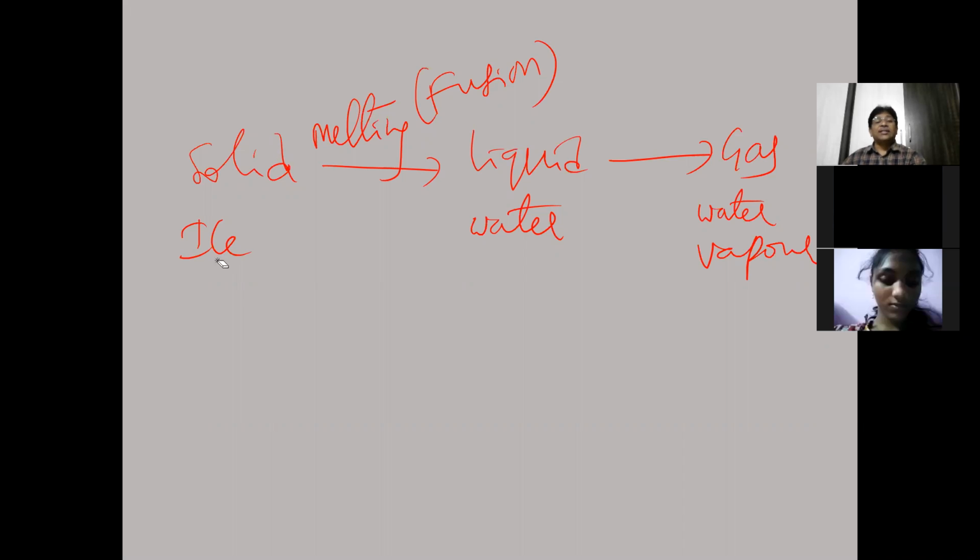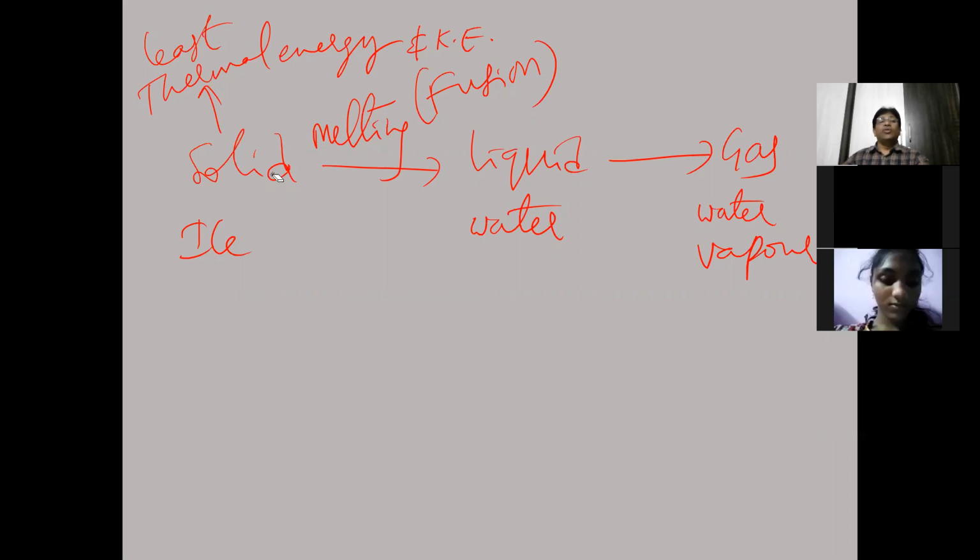In ice, the particles are in the solid state. The solid state has the least thermal energy, and also the least kinetic energy. So the kinetic energy and thermal energy of the solid molecules will be least, remember.